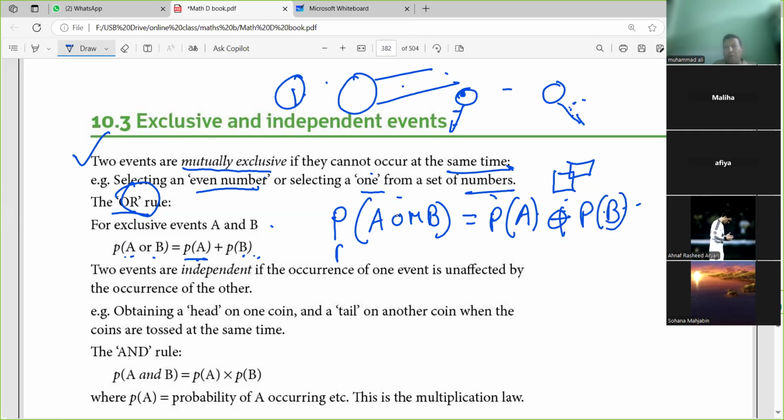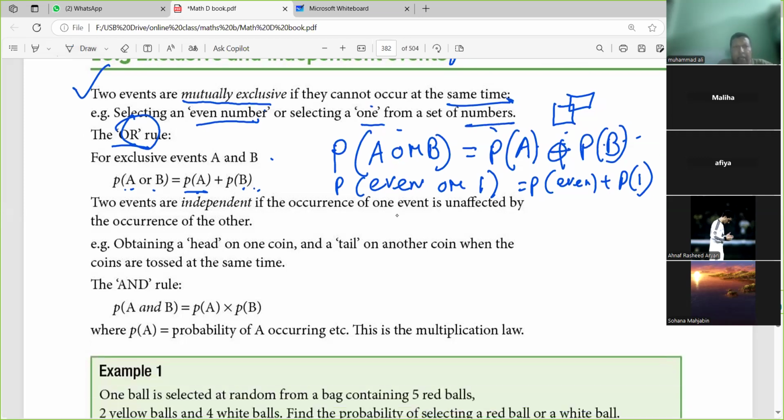Like the probability of even or 1. So the probability of even plus the probability of 1, like this. Understand? So this is mutually exclusive. Is it clear, everybody? Yes, sir. Okay. Second one.